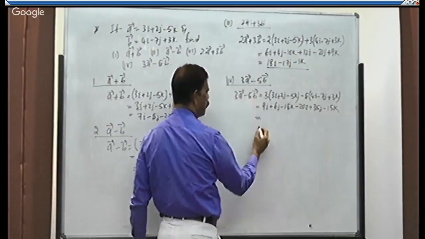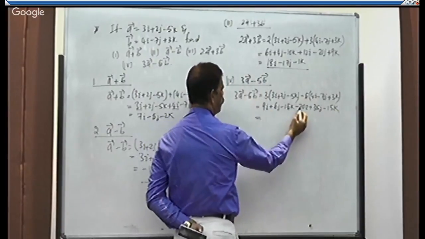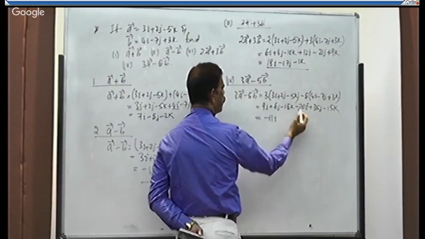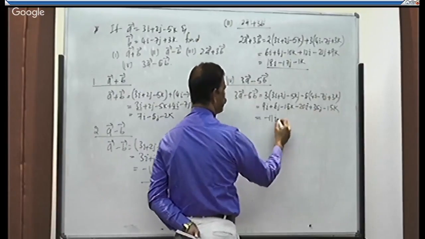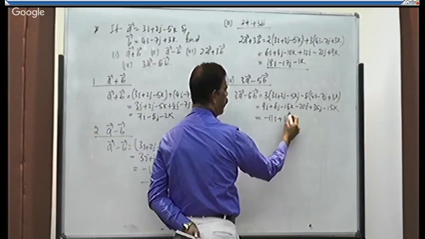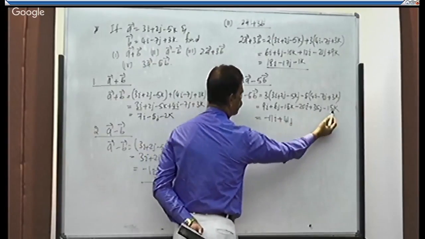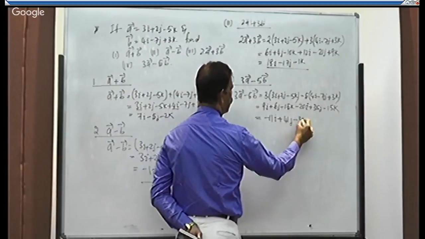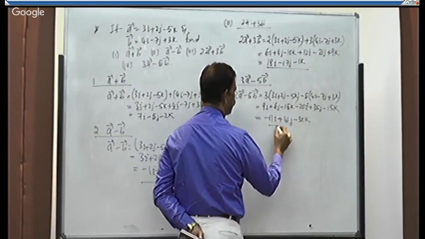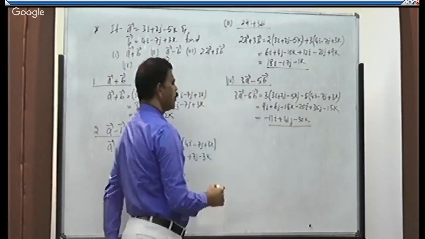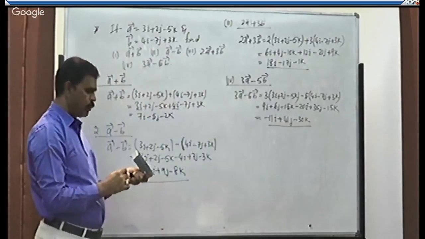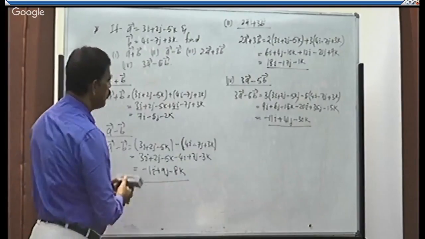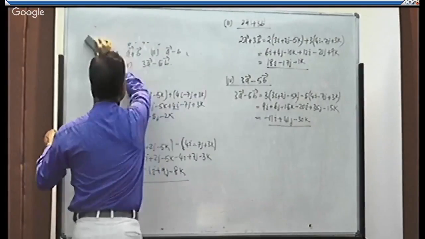So finally you will get 9i minus 20i is what? Minus 11i. Plus 6j plus 35j is equal to plus 41j. Minus 15k minus 15k, is it 30? So minus 30k. This is the expression value of 3a minus 5b. Sometimes they will ask you their magnitude also.